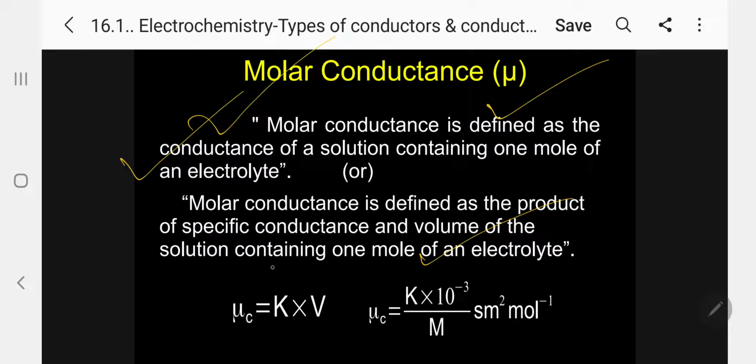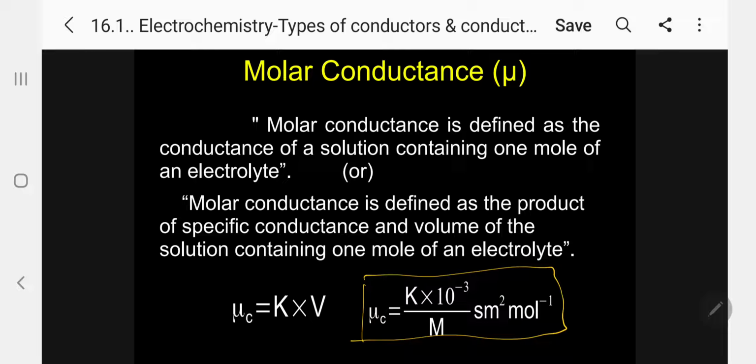Here mu C is the molar conductance, lambda C is the equivalent conductance, and kappa C is the specific conductance. Kindly follow. In this case, mu C equals kappa into V, so by substituting the value of V, I get the final equation: mu C equal to kappa into 10 to the power of minus 3 by M, where M is the molarity. The unit is Siemens meter square per mole. Kindly follow.